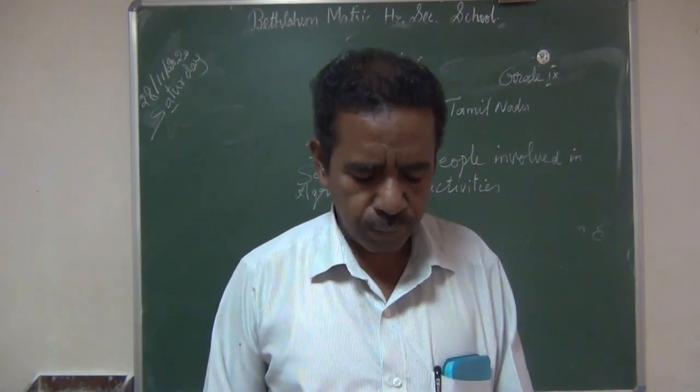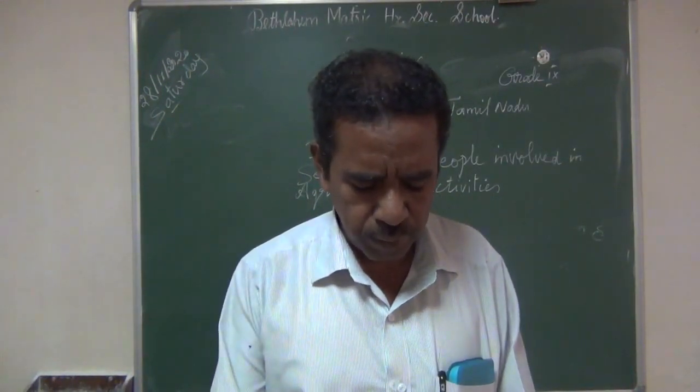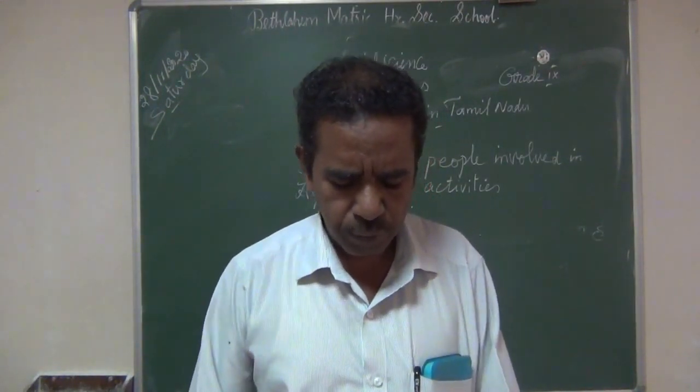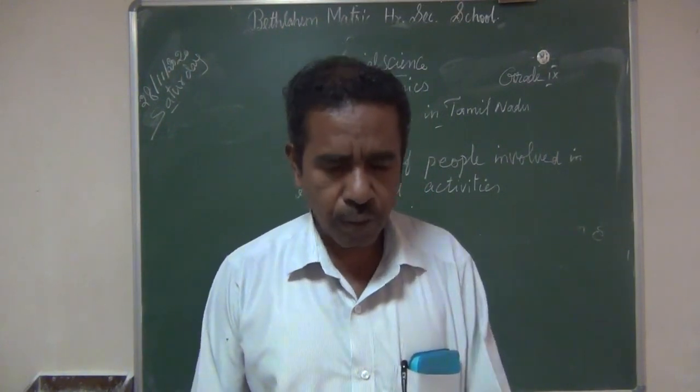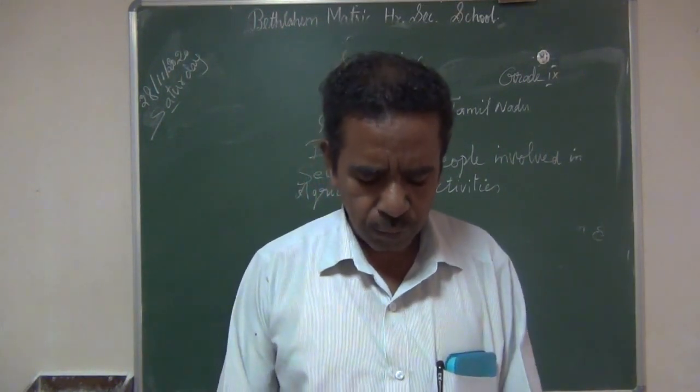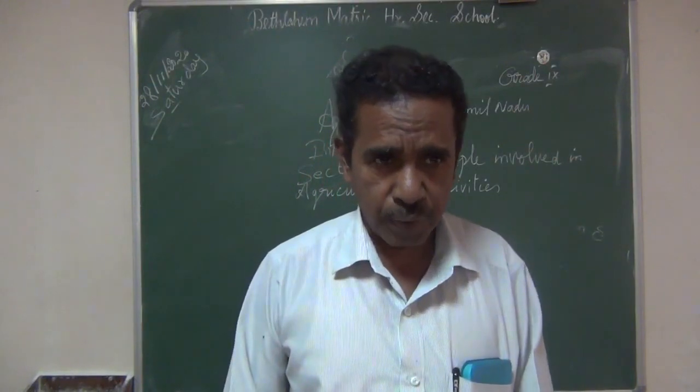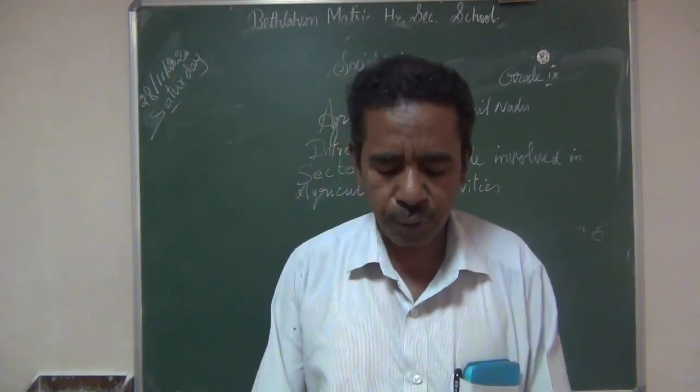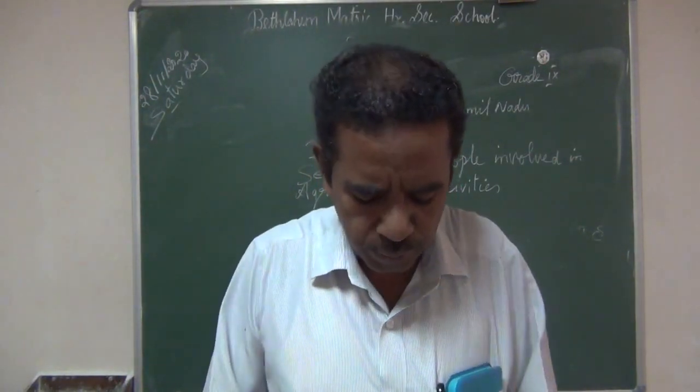That is 1/3 of the total land area of Tamil Nadu. 17% of the land is used for non-agricultural purposes.